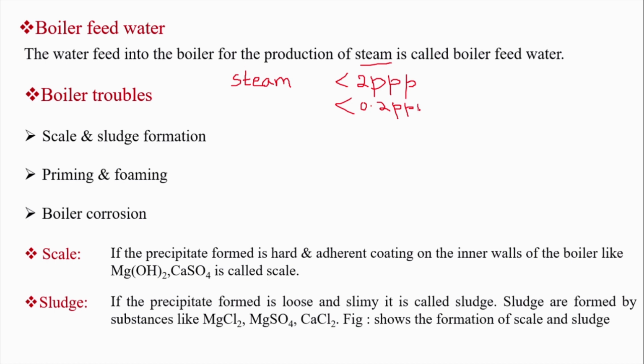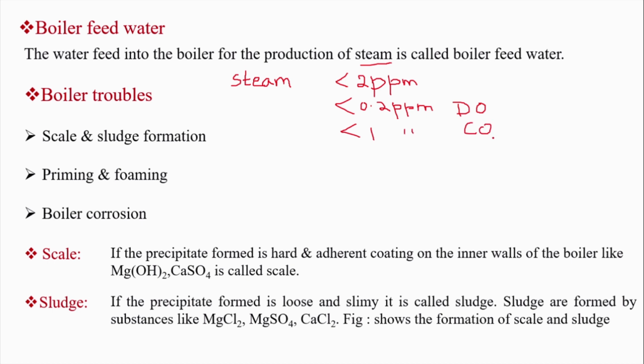Less than 1% of carbon dioxide. I'll repeat again. So here, the dissolved salts such as bicarbonates, chlorides and sulfates of calcium and magnesium must be less than 0.2 ppm. Dissolved oxygen, the DO, must be less than 0.2 ppm, and carbon dioxide must be less than 1 ppm. This is carbon dioxide.